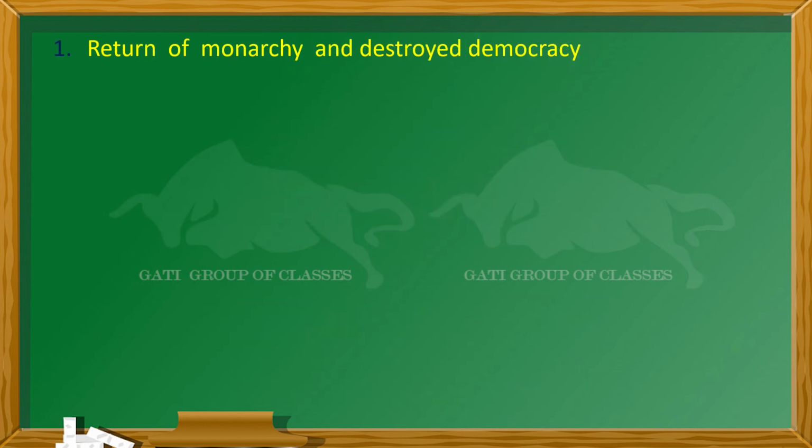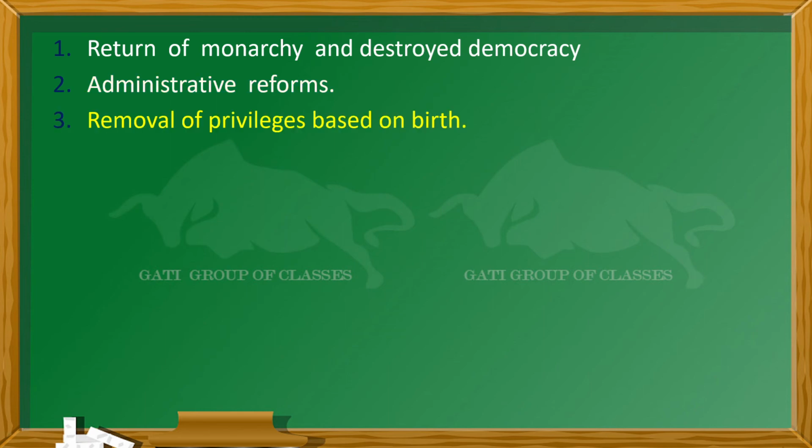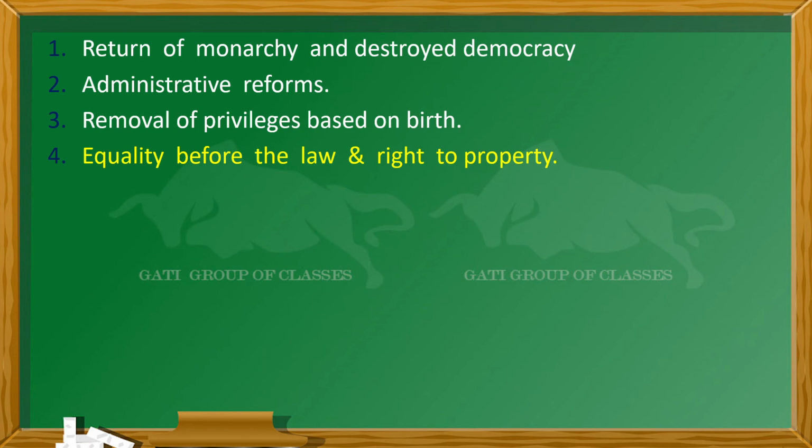First of all, the return of monarchy and destroyed democracy. When Napoleon Bonaparte came into power, he returned to monarchy. He established monarchy again, and they destroyed democracy. Second thing is the administrative reforms that were done at that time. Third one is the removal of privileges based on birth. Whatever privileges had been given earlier to the first estate and second estate, all those privileges were taken from them.